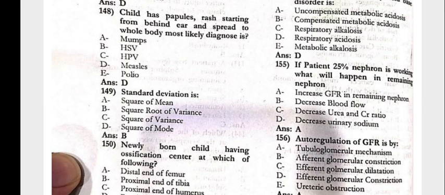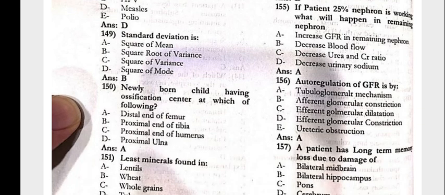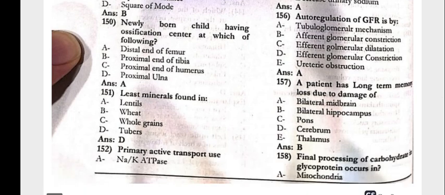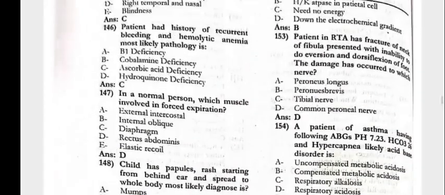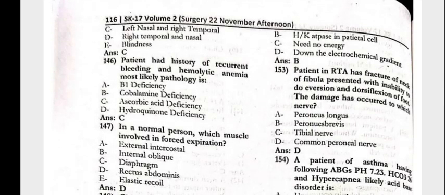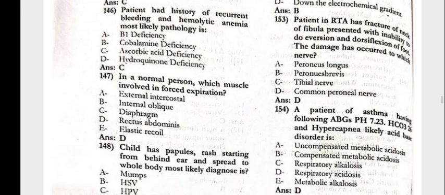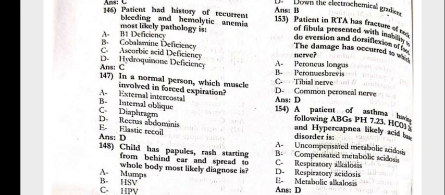The standard deviation is the square root of the variance. Newborn child having the ossification center at which of the following, the distal end of the femur. Least minerals found in the tubers. The primary active transport uses the hydrogen potassium ATPase in the parietal cells. 153, the patient in RTA has the fracture of the neck of the fibula, presented the inability of eversion and the dorsiflexion of the foot.